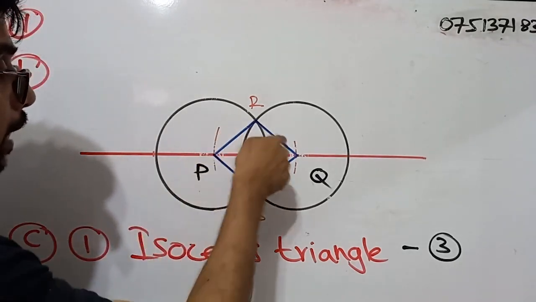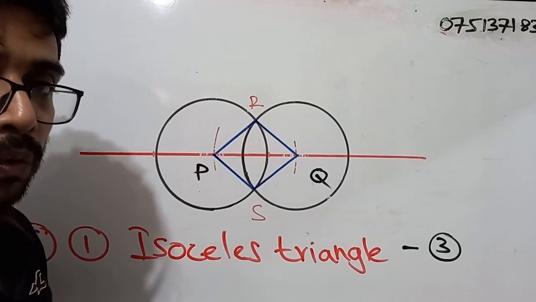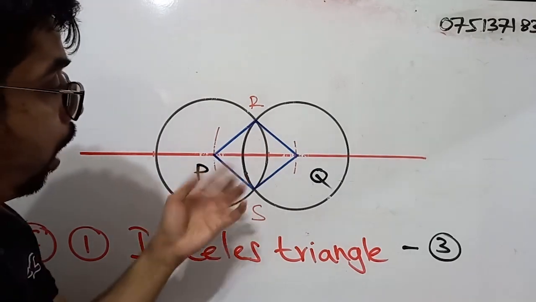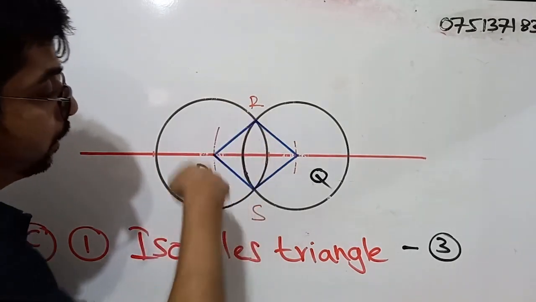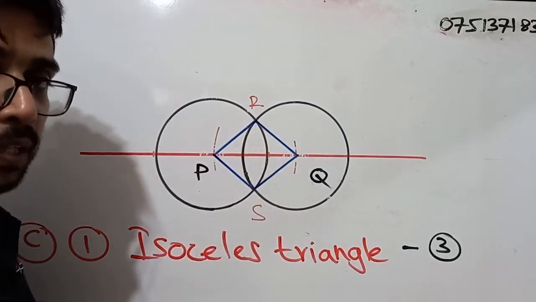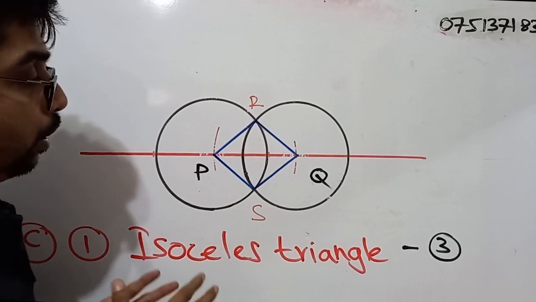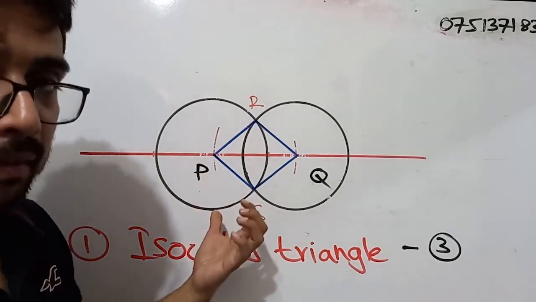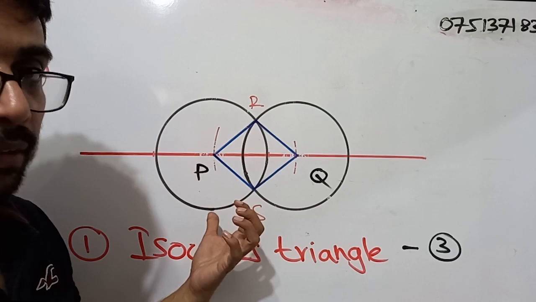All of these lengths are equal, no? So how many sides does PQRS have? 4. It has 4 sides, right? So this is a quadrilateral. We know that, no?